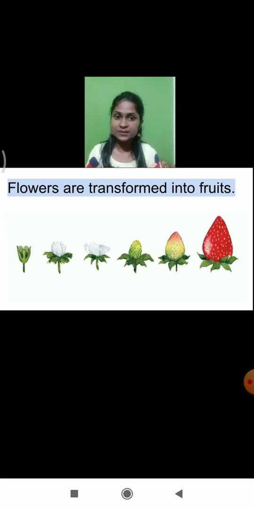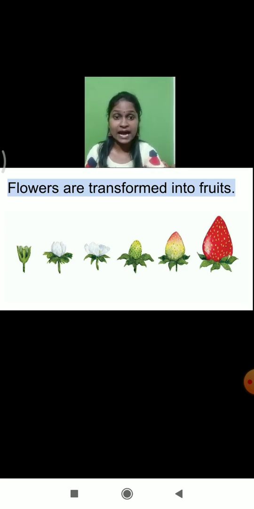Can you see in this image? Here I have shown you the development of the strawberry fruit. Initially the strawberry flower was green. Then as it was growing, the flower slowly converted into the fruit. So first flowers grow on the plants, and later these flowers are transformed into fruits.